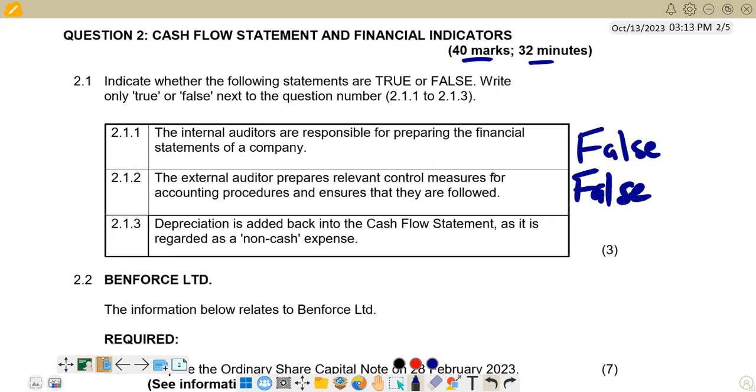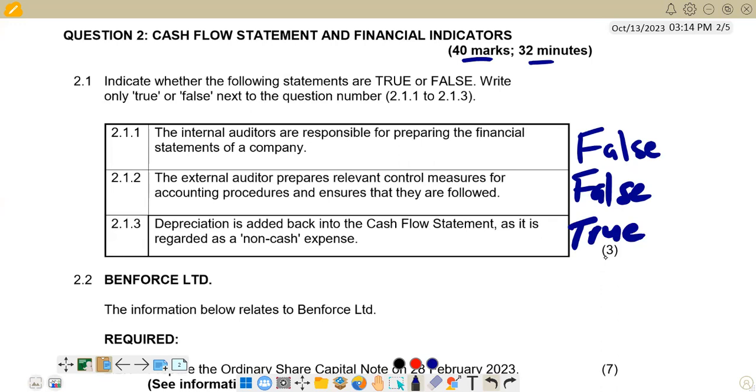Remember the cash flow statement is prepared on the cash basis. We are only concerned with the actual movement of cash in and out of the business. We should also take note that the income statement is prepared on the accrual basis, and that's why it takes into account some non-cash items. So that's the difference between the income statement and the cash flow statement. So here, the issue of adding back depreciation is true. The answer is true.